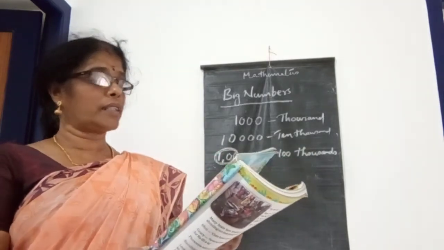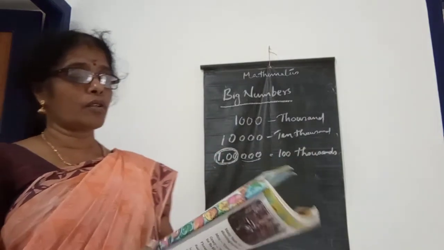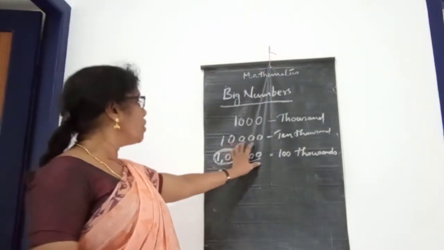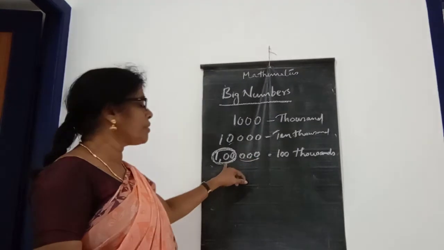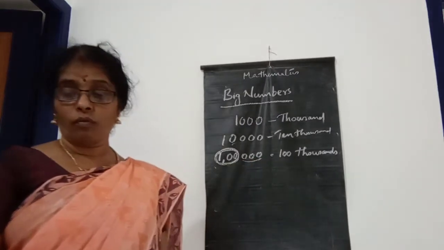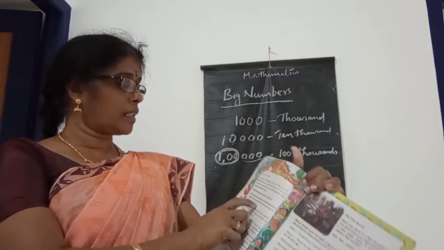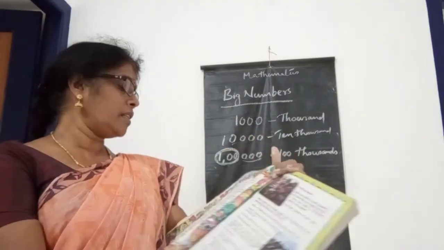Write the number 1,000. Now write 100,000. So how many zeros are there in the number 1 lakh? How many zeros in 1 lakh, children? 5 zeros in 1 lakh, isn't it? Then you can write it here. There are 5 zeros in 1 lakh.